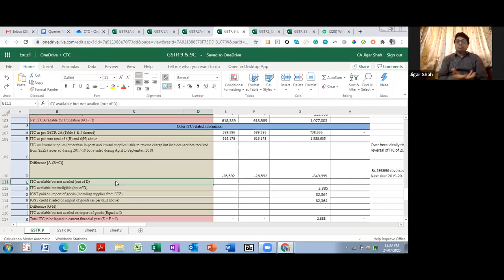Now this can be something like insurance, right? You have taken insurance for your employees and it is not eligible. So you just disclose that figure over here. Irrespective of that, theoretically, we should not do it in a jugaad way. Okay, if my difference is negative, I will not disclose ITC available but ineligible, because if I disclose it, in effect, that negative figure is much higher, right? So you should not do that. You should disclose your figures the way they are.